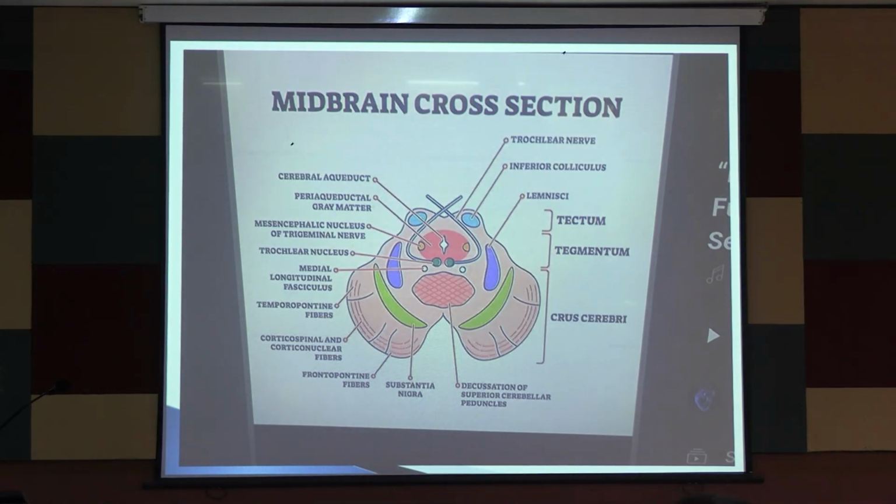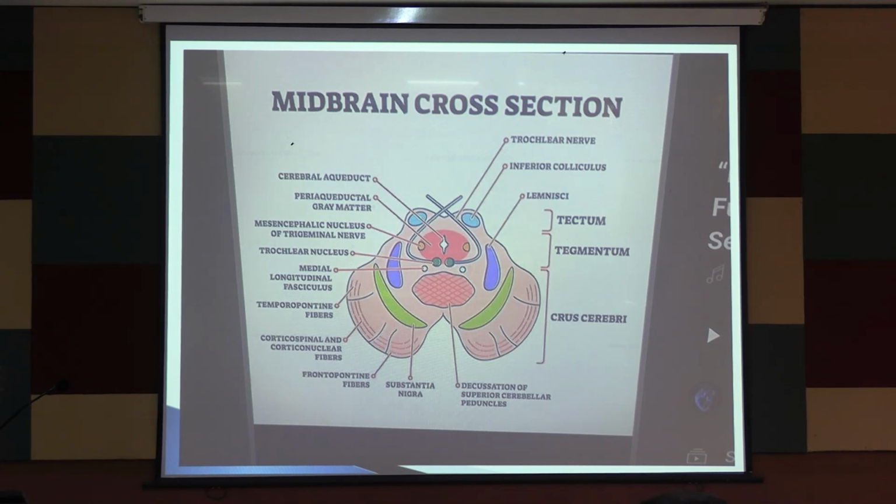If you do a cross section in the middle of the midbrain, what will you see? You expect the third and fourth nerves. There is the trochlear nerve, the inferior colliculus, and the lemniscus.